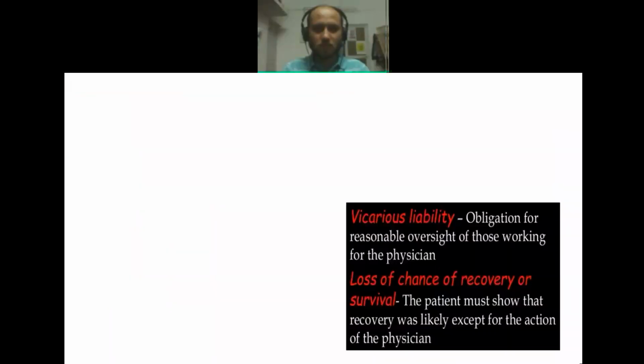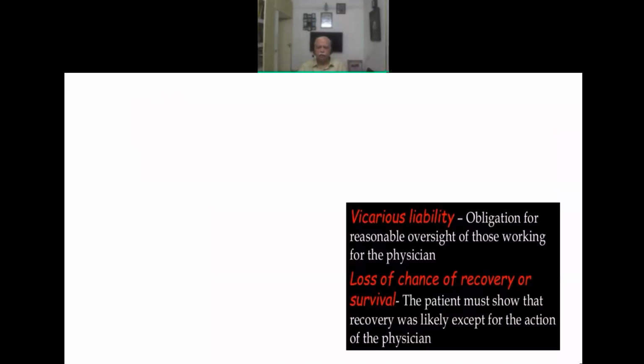So this vicarious liability is the obligation for reasonable oversight of those working for the physician. Loss of chance of recovery or survival: this should have happened to the patient. The patient must show that recovery was likely except for the action of the physician. But for this mistake, there was every chance that the patient could have recovered. So this mistake has happened, so the patient is now permanently suffering.